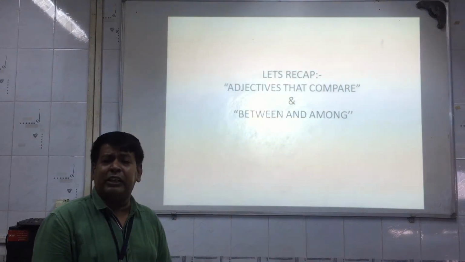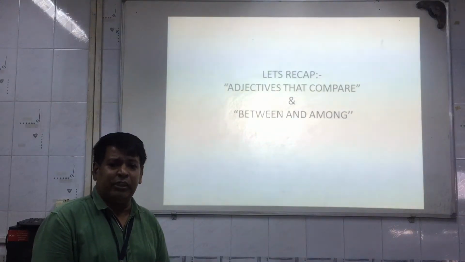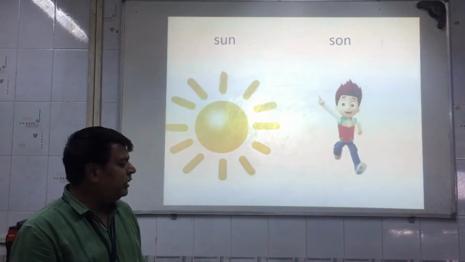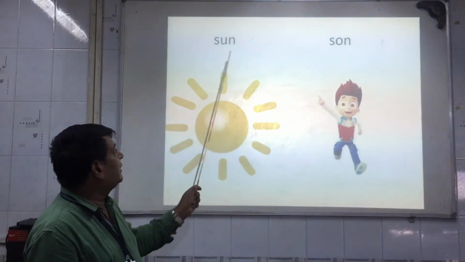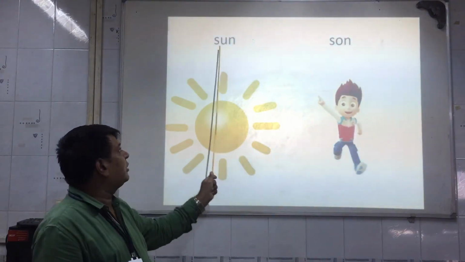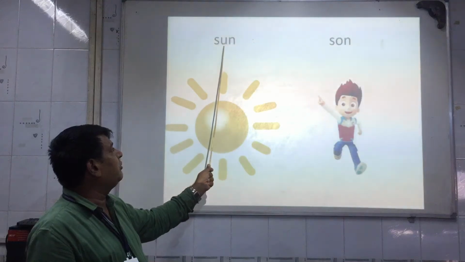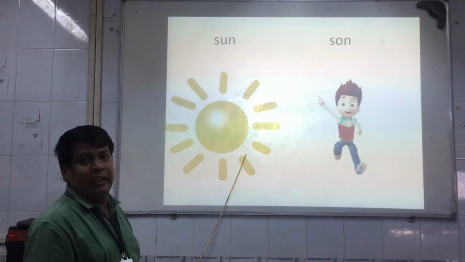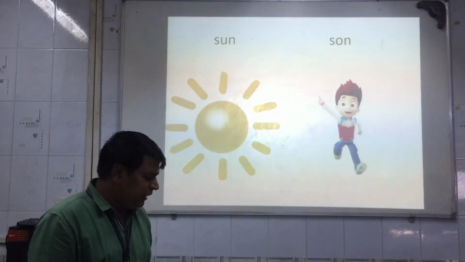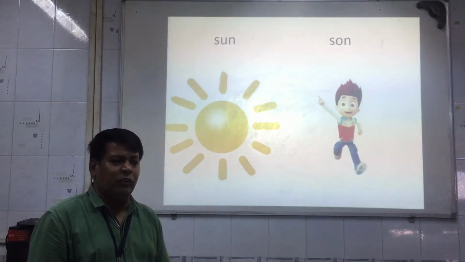But before starting the new topic, students, I would like to show you all something interesting. Just see over here. Now see your sun and sun. Now what is the difference of both the words? See, this sun means the star that shines, and this sun means a male child. Now just see the next pic, then I will explain to you all.